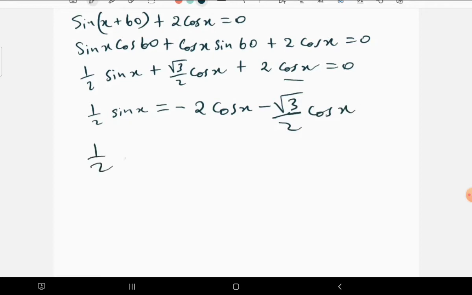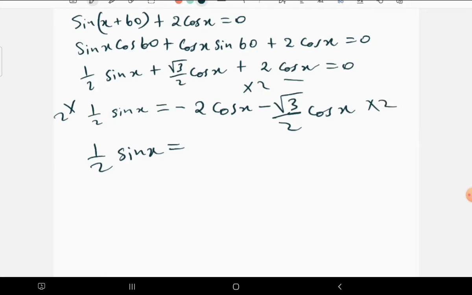So on that note, we have 1 over 2 sine x. So what are we having? We can just take the lowest common denominator, just multiply by 2, so that we get rid of this 2 there, so that everything becomes simple.